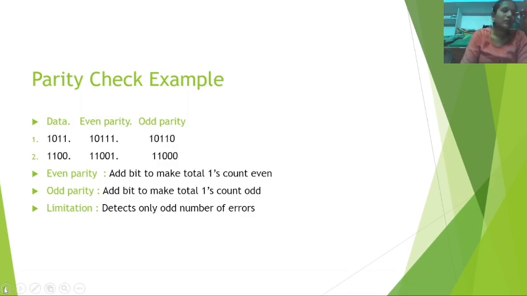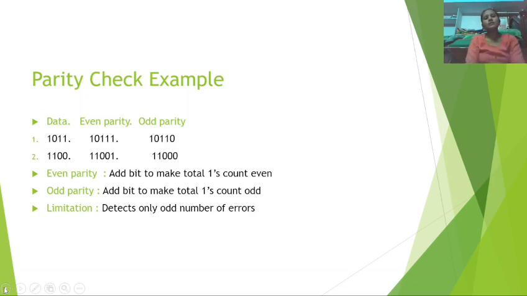So it satisfies even parity and odd parity. The second data is 1100. For even parity we get 11001, and for odd parity 11000.